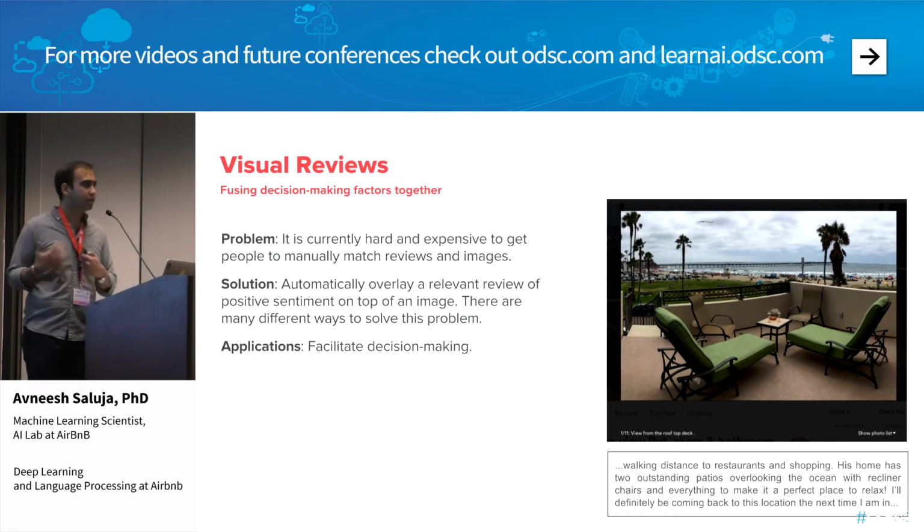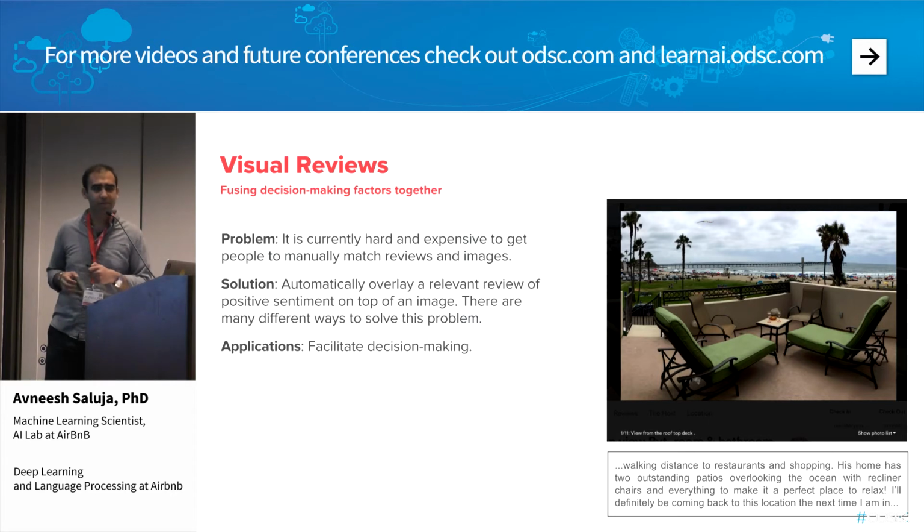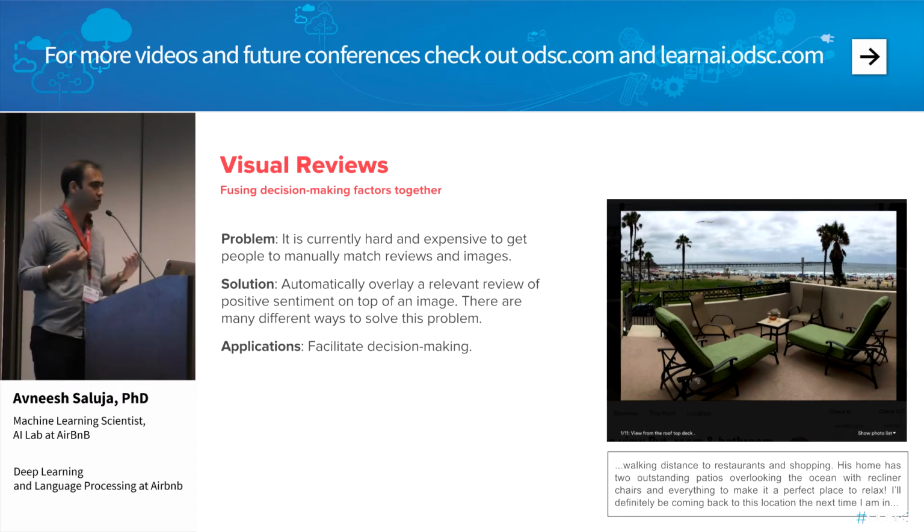So the idea I talk about here is what I call visual reviews. And the basic motivation is if you think about when you're on Airbnb and when you're kind of trying to shortlist, you're going to say Berlin and you have 5 listings that you now have shortlisted and you want to decide which amongst those 5 listings. Many times what people do is they first look at the images of a listing, followed by what other guests say about that listing, the reviews. So the idea over here is to fuse those decision-making points together across multiple modalities, across images and text, fuse them together and enhance the decision-making process.